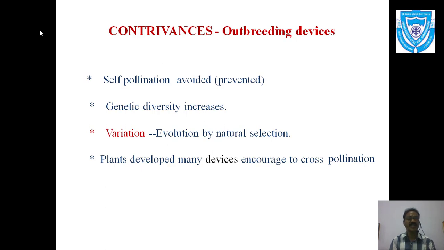So genetic diversity increases because of the contrivances, that is cross pollination.